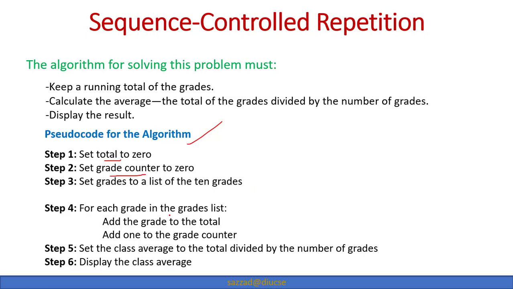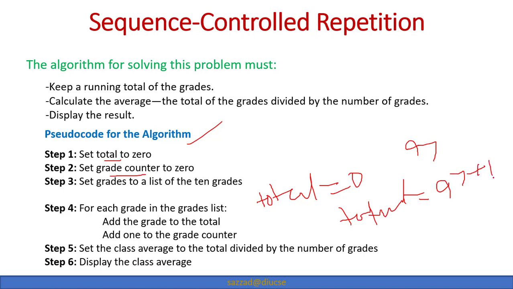Then for each grade in the grade list, add the grade to the total and then add one to the grade counter. So suppose first of all total equals 0 and then the first grade is, suppose, 97. So total equals 97 plus 0.